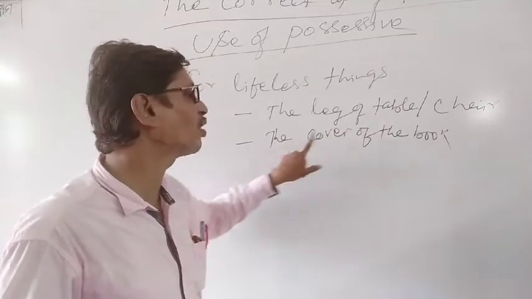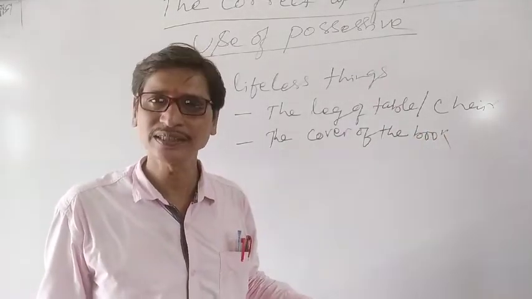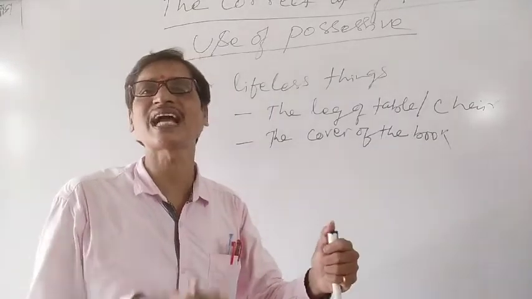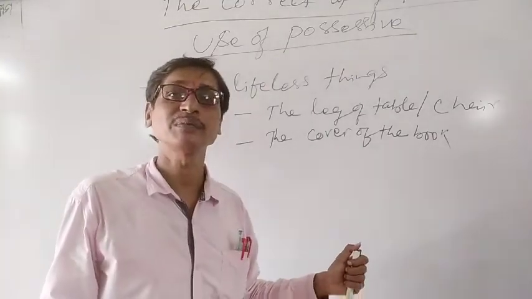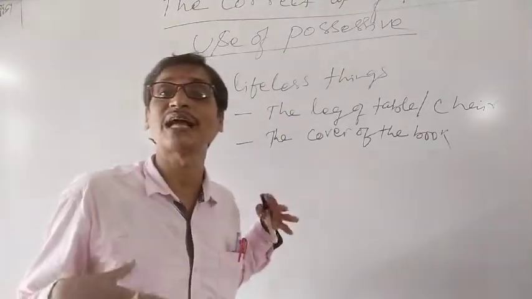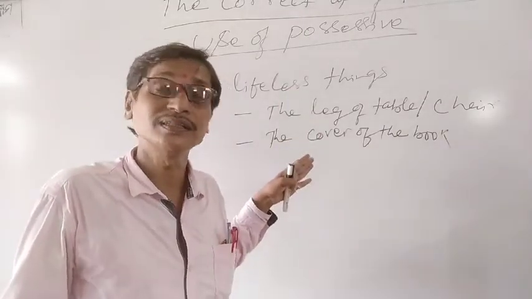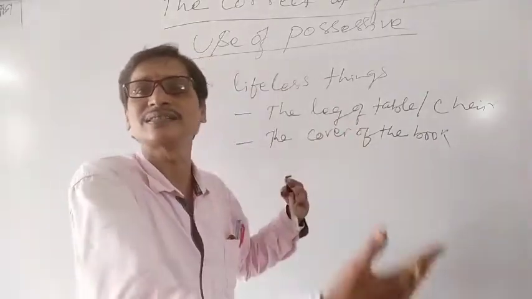Understand? Similarly, the cover of the book, the color of the shirt. The pen's cap we cannot write. Shirt's color we cannot write. We cannot use the possessive like that. But we have already discussed some situations, just like board's length, when we are talking quintals.